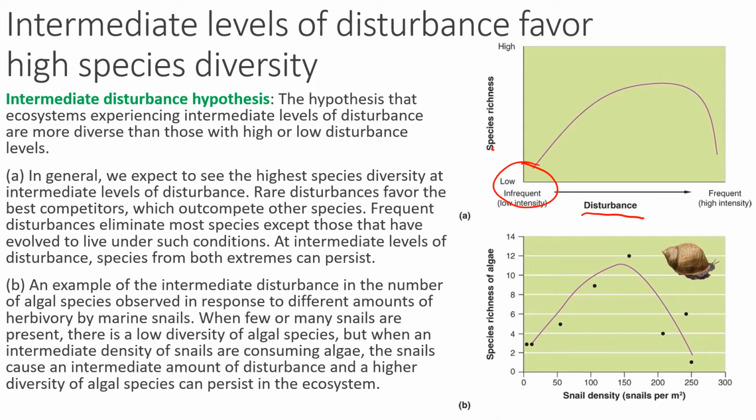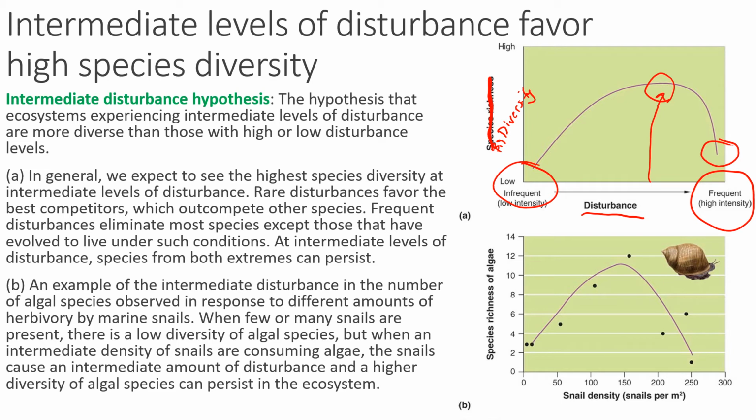So this is species richness. We haven't gone over that term yet. So let's replace that with diversity, or biodiversity. So biodiversity is low. But as there are intermediate disturbances, y'all, notice that the biodiversity actually increases. But too many disturbances causes the population to decrease again.